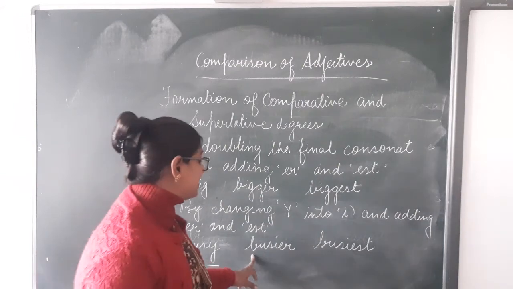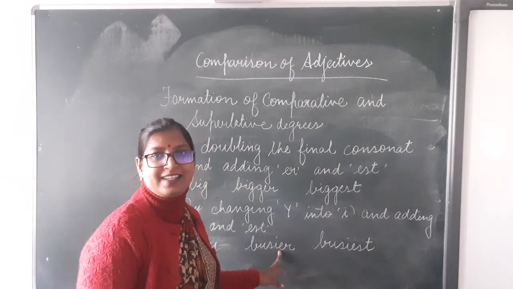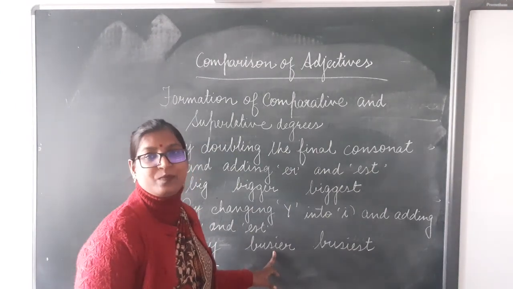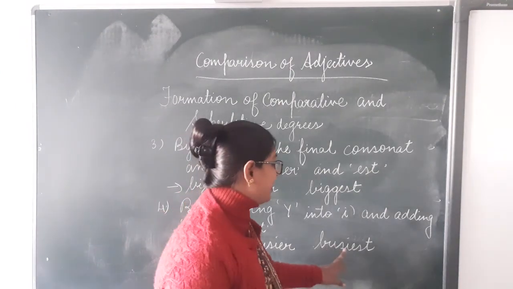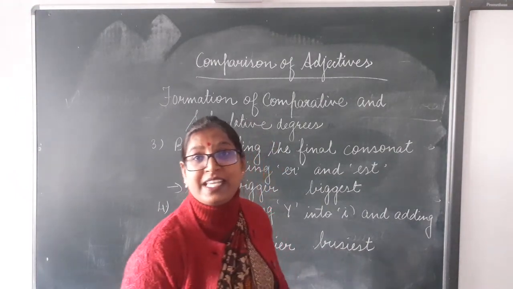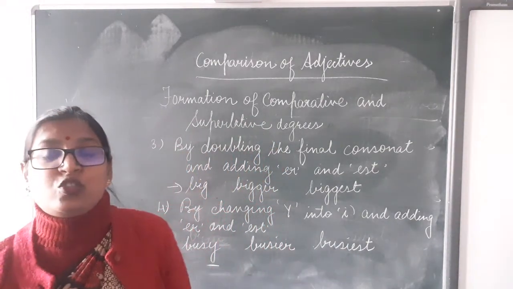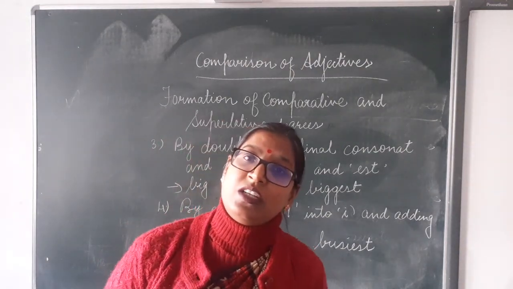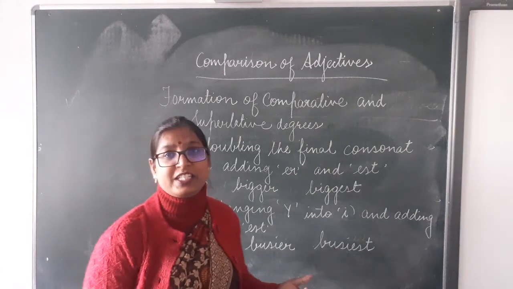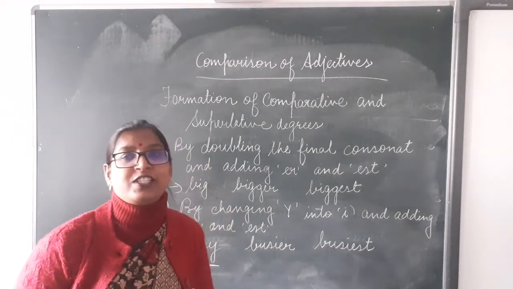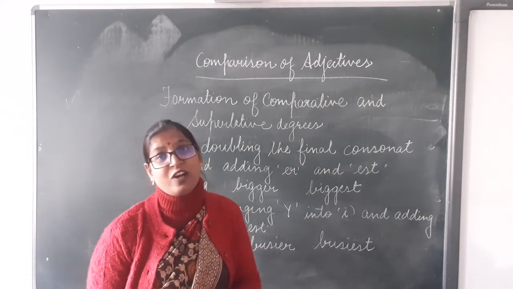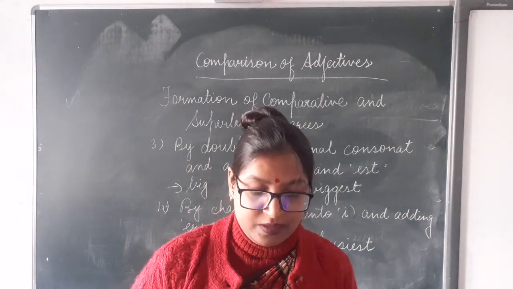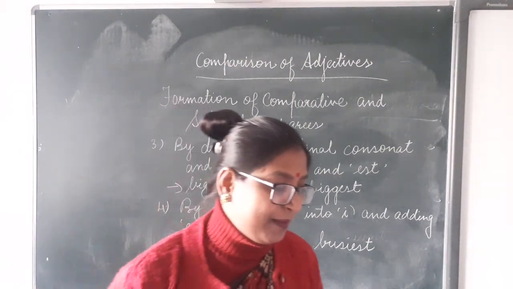Let's see. Busier, B-U-S-I-E-R. Y is changed into I. Busier, B-U-S-I-E-S-T, busiest. Clear? So, before adding ER or EST to make comparative and superlative degree, for the adjectives which are ending in Y, the Y is changed into I. Let's see some more examples here.